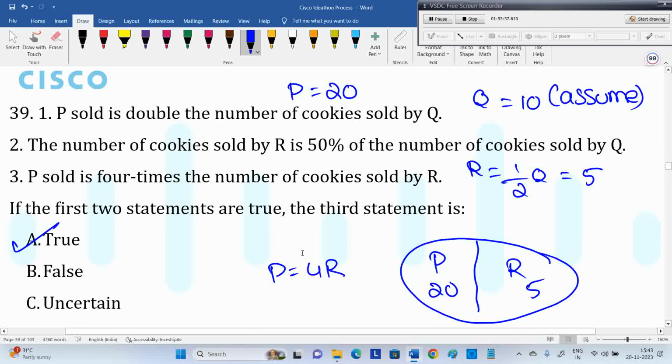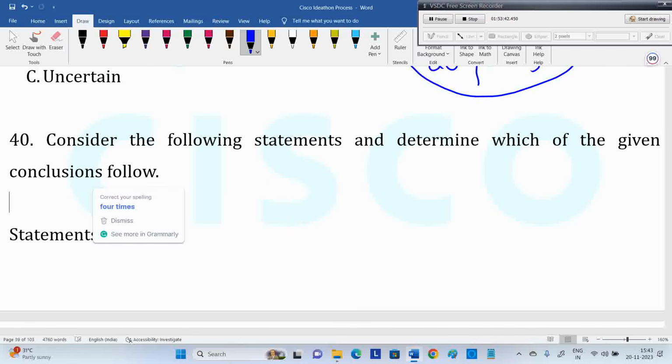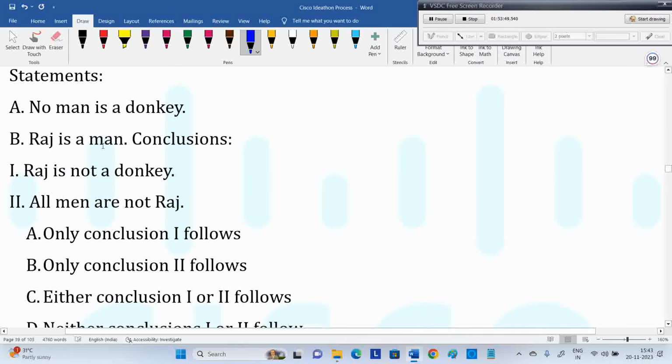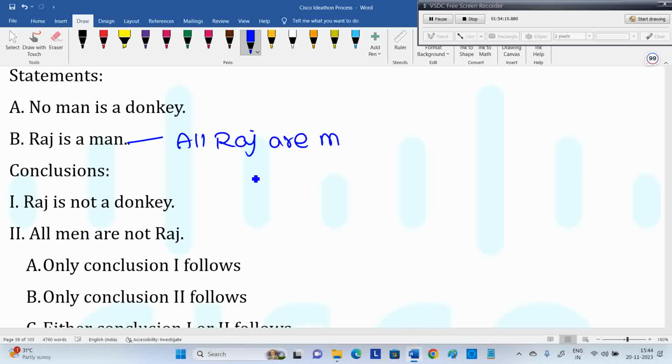Next one, statements and conclusions, syllogism concept. No man is donkey, Raj is a man, Raj is not a donkey, all men are not Raj. Raj is man means all Raj are man. Horse is bird means all horses are bird. That's how we have to take it in the syllogism topic. Raj is man means all Raj are men, like that we have to consider.